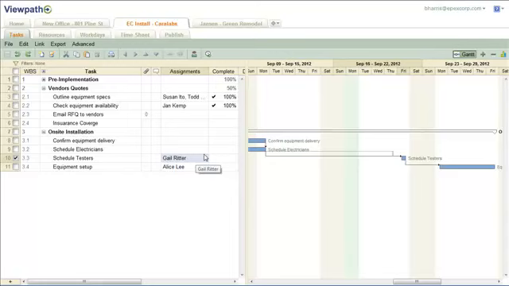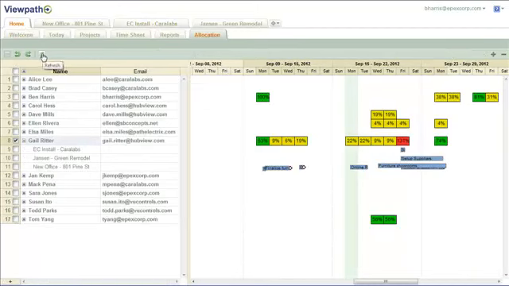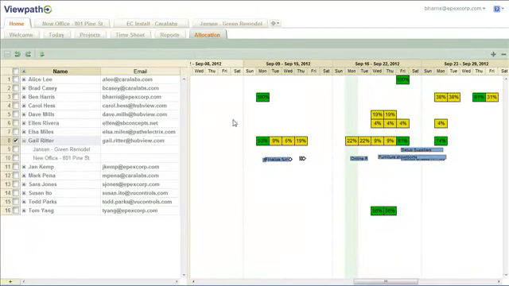We can remove Gail from this task and assign it to another resource. When we return to the allocation view, we see Gail is now appropriately allocated across all projects.